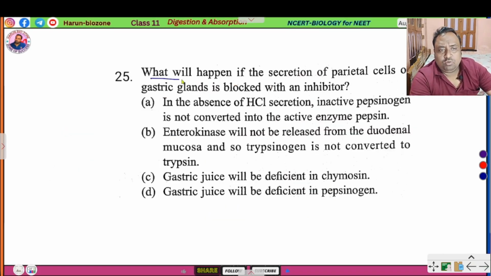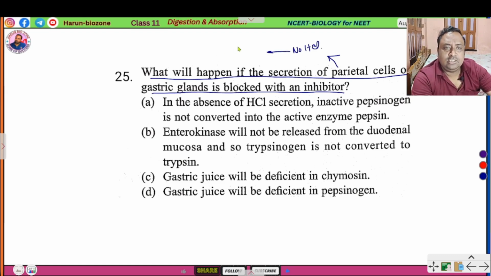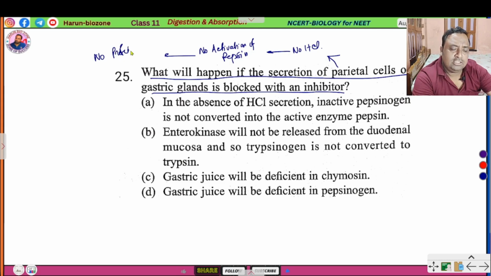So here the last question is, what will happen if the secretion of parietal cells of the gastric gland is blocked with an inhibitor? If parietal cells are blocked, there is no HCl secretion, so no activation of pepsin, so no protein digestion occurs.